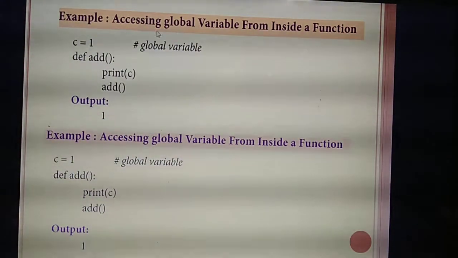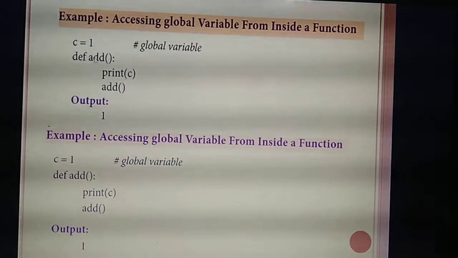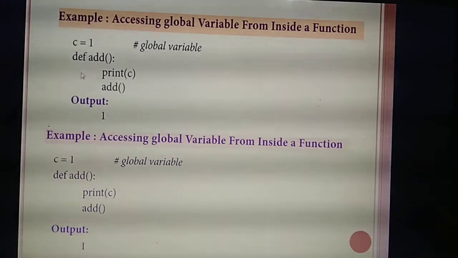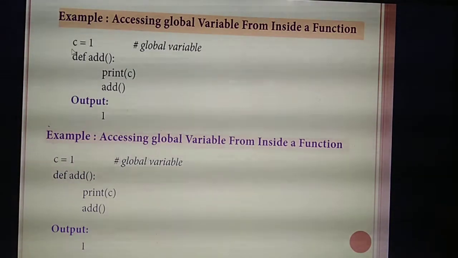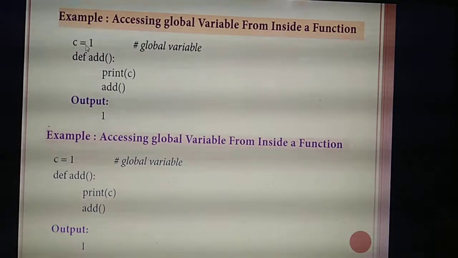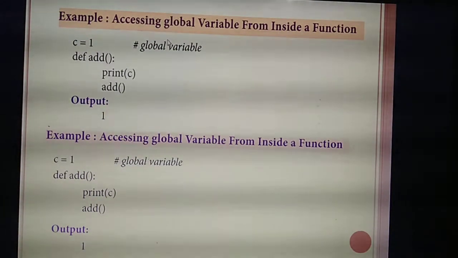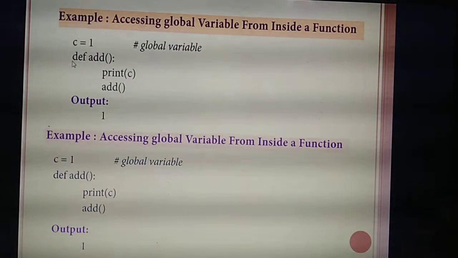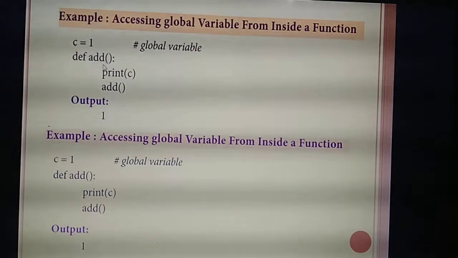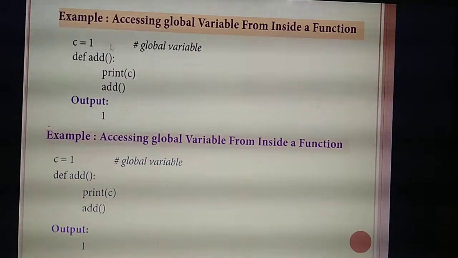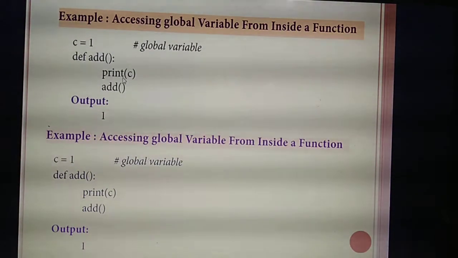See, here you are accessing a global variable inside the function. Listen. Have they declared the variable inside the function? No. Outside the function they are giving the value C = 1, so this variable we call a global variable. After that they are defining a function, def, what's the name of the function? add_of. But inside the function they are calling this variable, print C.